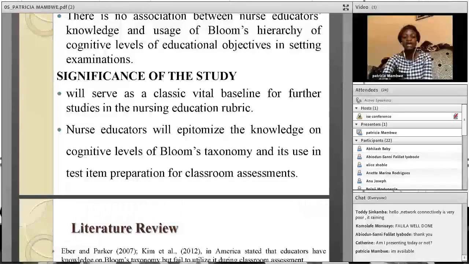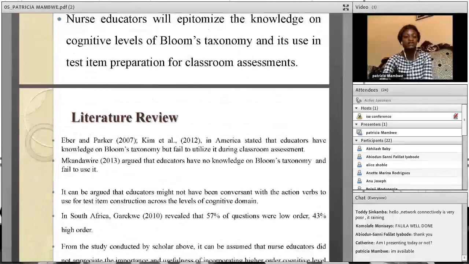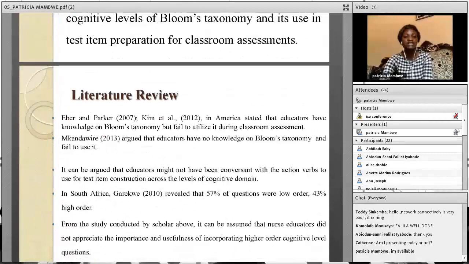Literature was reviewed, and it was found that studies which were done in America stated that educators have knowledge on Bloom's taxonomy but fail to utilize it during classroom assessment. Also, another study by Mukanzawire 2013 argued that educators have no knowledge on Bloom's taxonomy and fail to use it. It can also be argued that educators might not have been conversant with the action verbs to use for test item construction across the levels of cognitive domain. Maybe that's why they were not using it.